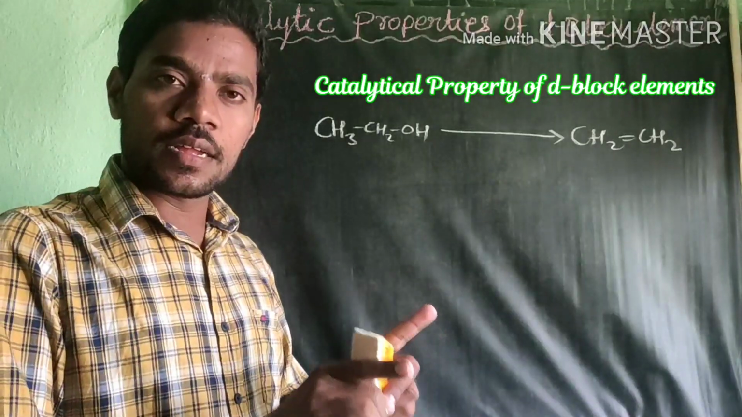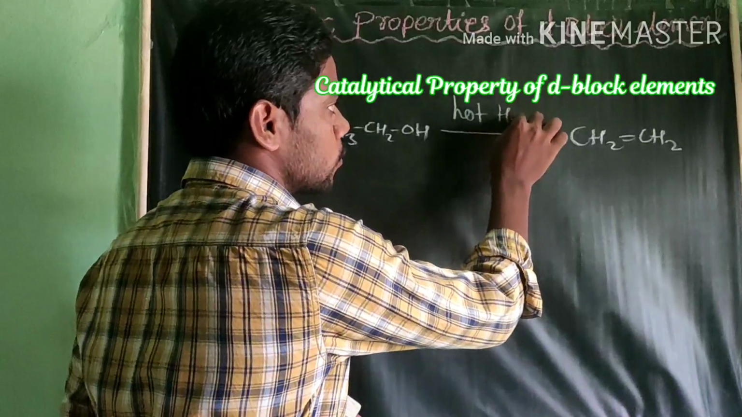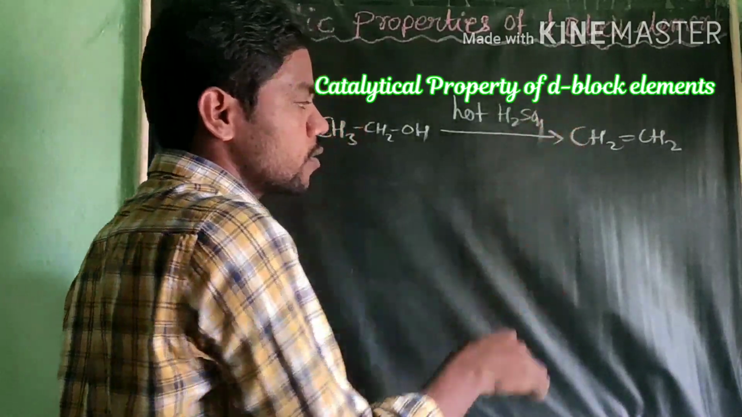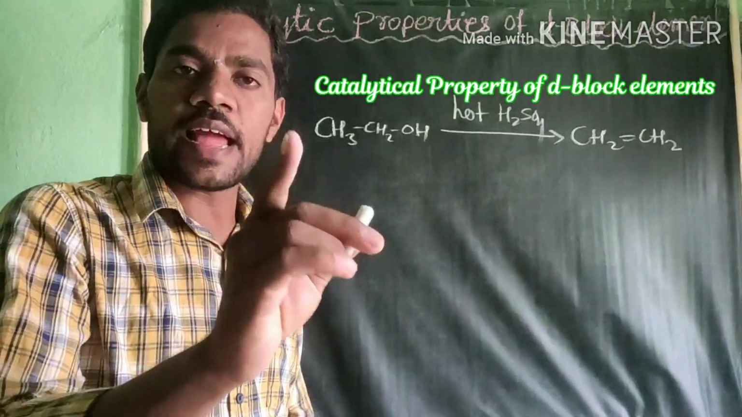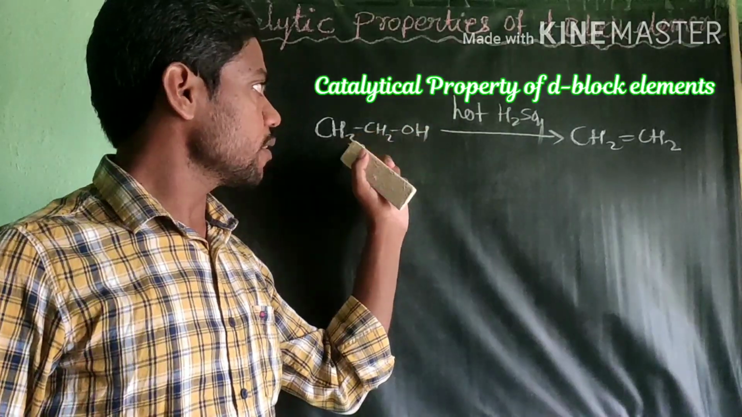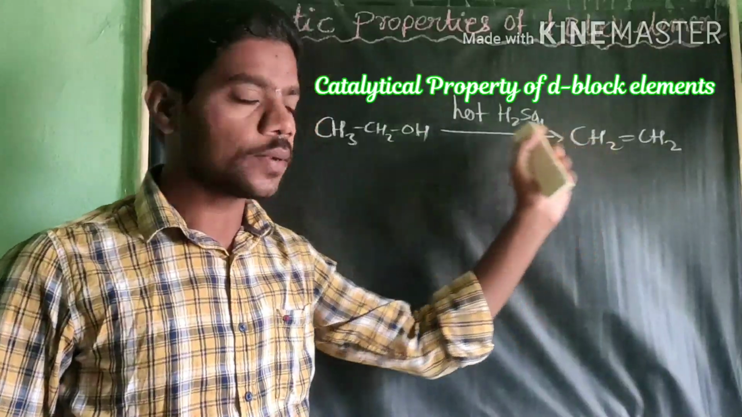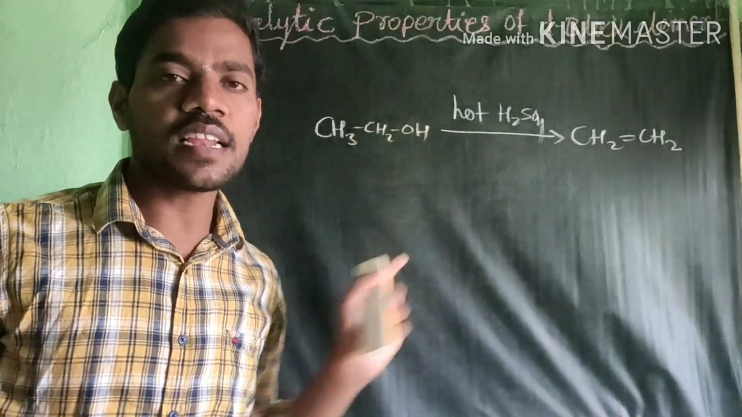We use hot H2SO4 as a catalyst. Here this H2SO4 just acts as a catalyst. Now you see here, this ethanol is converted into ethene, and we are using hot H2SO4 as a catalyst. What does catalyst mean?